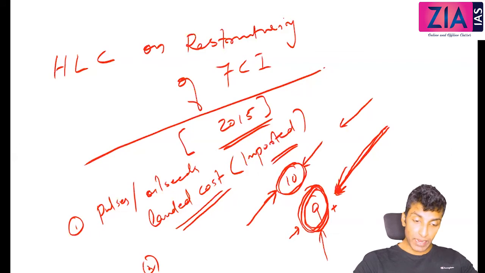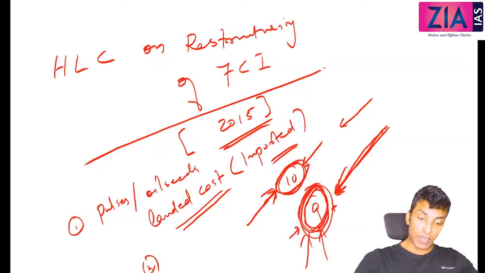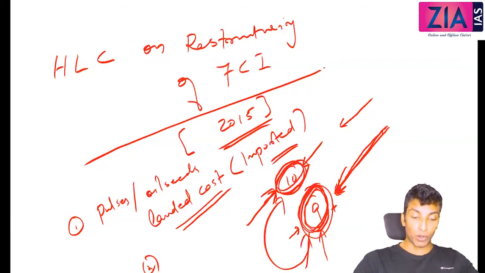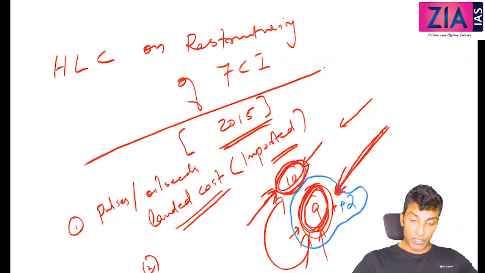So it has to be made in such a way that this price is more than MSP. How can you do that? You can add some customs duty here. Impose customs duty on those items which are coming in lesser than the MSP when you are importing.